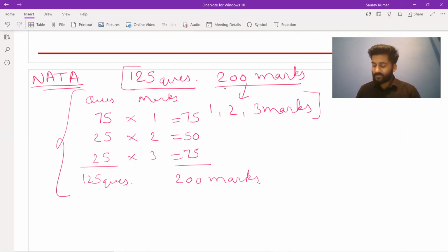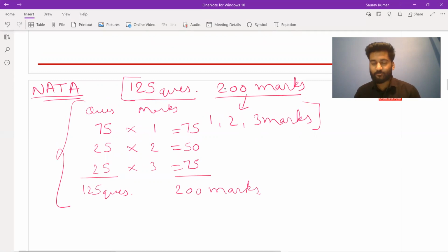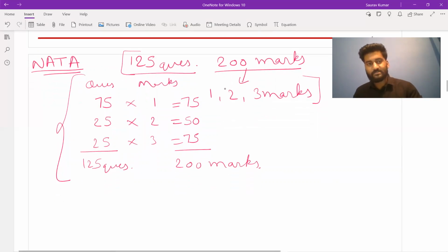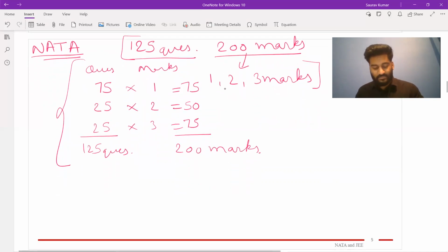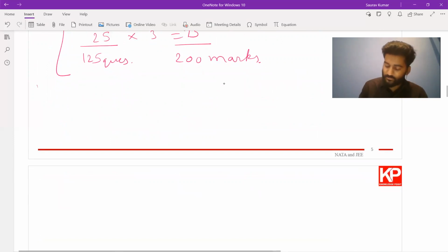So now that we have seen the distribution of questions, and for JEE, we also saw the type of questions that could be asked, different categories, and in those categories, what questions could be asked. Now let's look at the questions in NATA. As I also told you, they have changed the system this year also. So now they have 4 different kinds of questions.